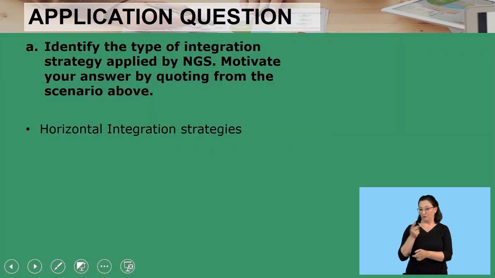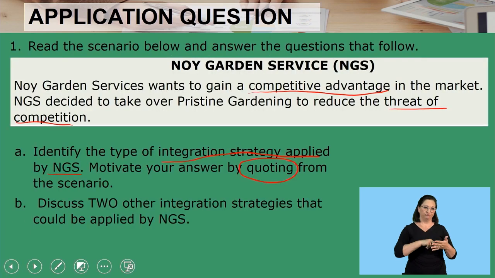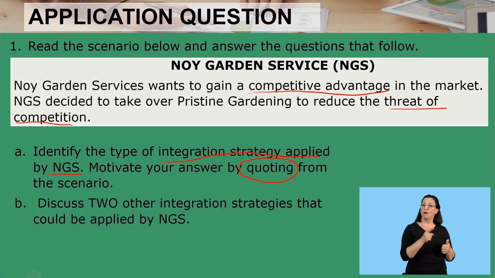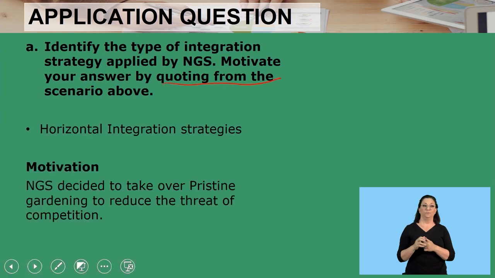All right, let's carry on. Here it says, identify the type of integration strategy that is applied, and you need to motivate, like I said. So by reading here, already you've identified. So what is the right answer? The correct answer is horizontal integration strategy. How do we know that it's horizontal integration strategy? Remember they said by quoting from the scenario. It says here, NGS decided to take over Pristine Gardening to reduce the threat of competition.